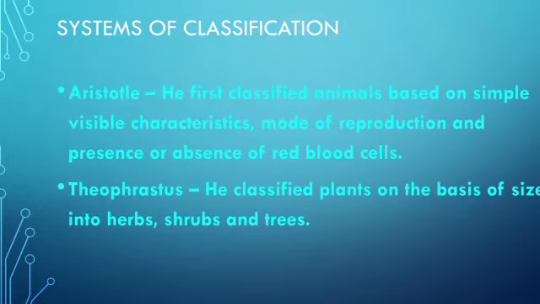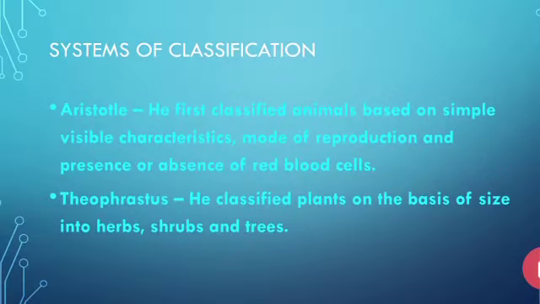First of all, the system of classification was done by a famous scientist named Aristotle. Now, how did Aristotle classify the organisms? He classified the organisms by seeing their visible characteristics, means presence of wings, presence of four legs, presence of hair on the body.